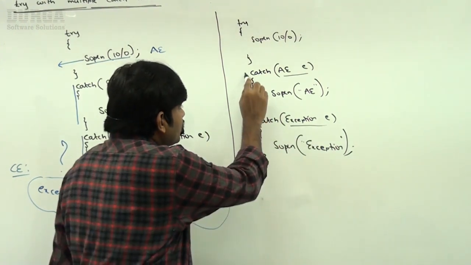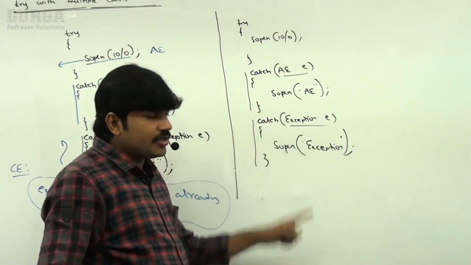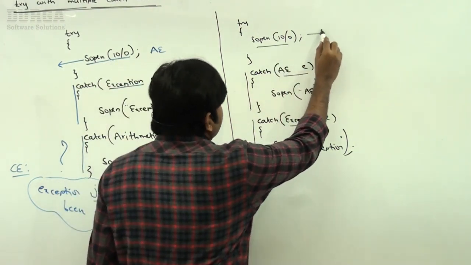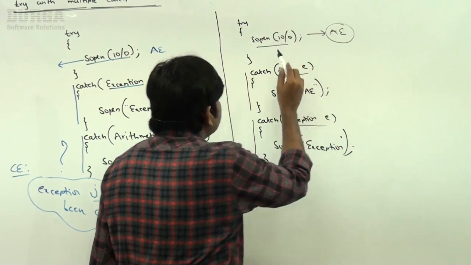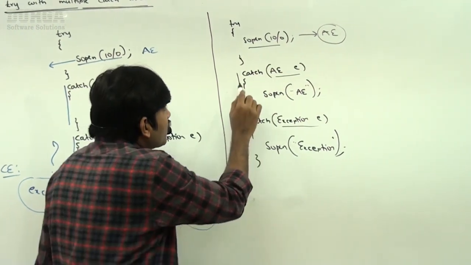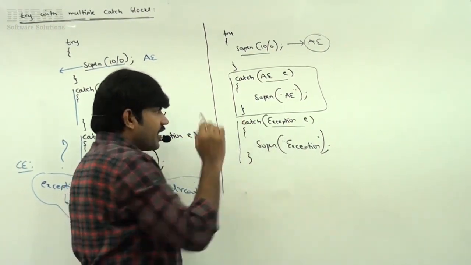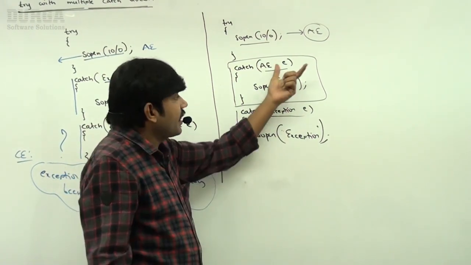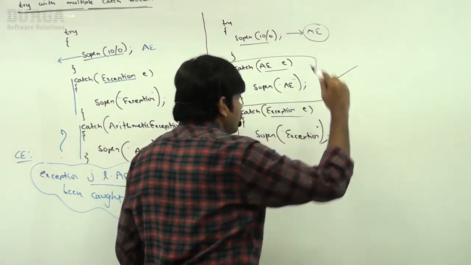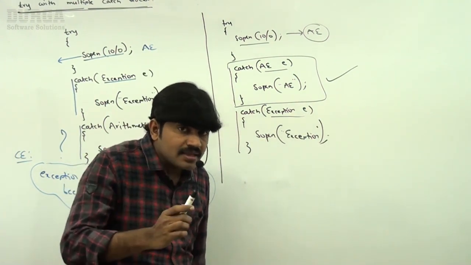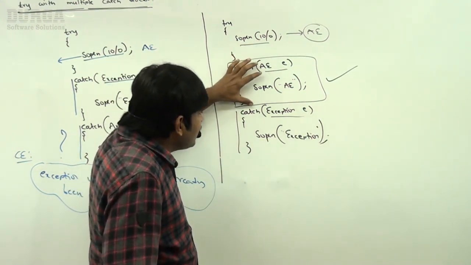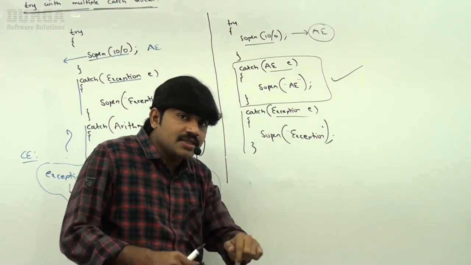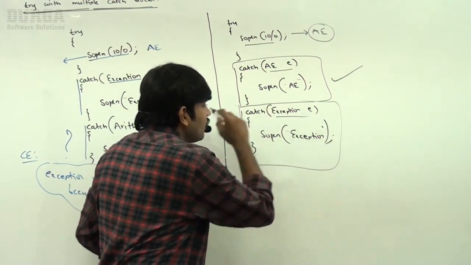Now first I took child and then parent. First I took child exception and then parent exception. Now arithmetic exception came, sir. Now JVM is always going to ask the first catch block, "Hey, catch block, can you handle arithmetic exception or not?" "Yes, I can handle. No problem." Perfectly, this one is going to get the chance. If arithmetic exception is coming, then this catch block can take care. If any exception other than arithmetic exception is coming, then this catch block is going to take care.